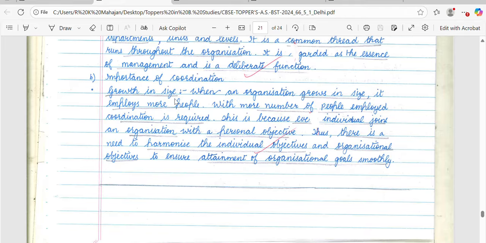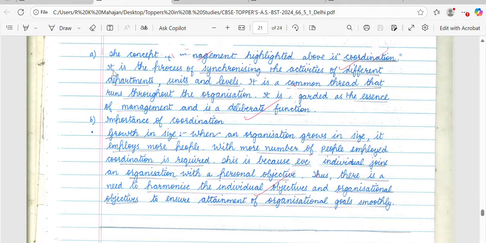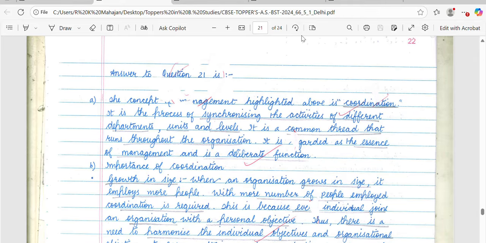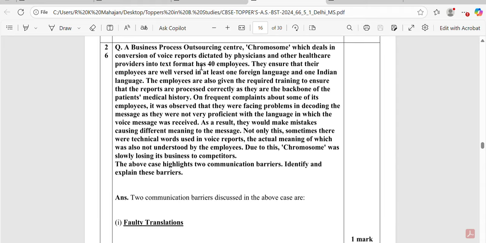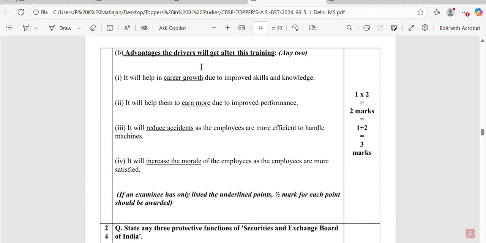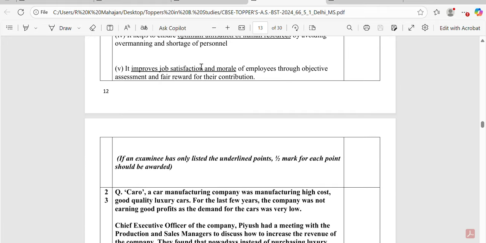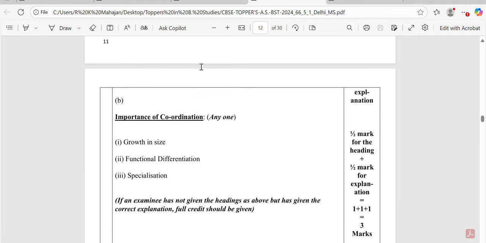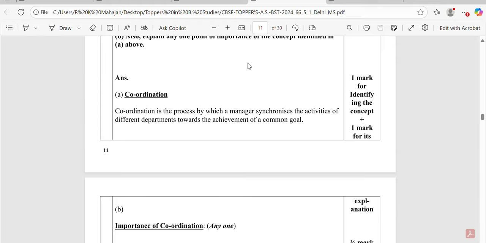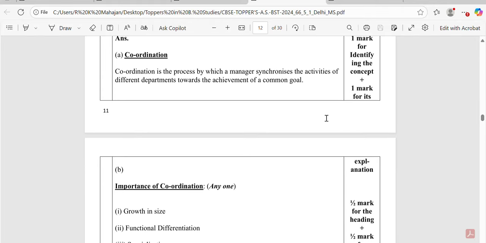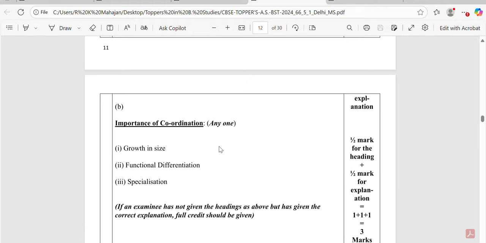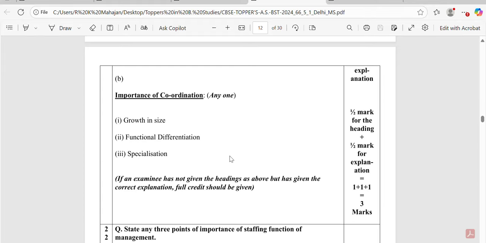So this way, this answer has been explained. Let's see what the CBSE has mentioned in question 21, how the CBSE has assigned the marks for this particular question. In question 21, 1 mark for identification of the concept and 1 mark for explanation, that I was telling you, with half mark for identification of heading and half mark for the explanation in the second part. There are basically 3 points of importance, and out of the 3 points, only 1 point of importance was to be written.